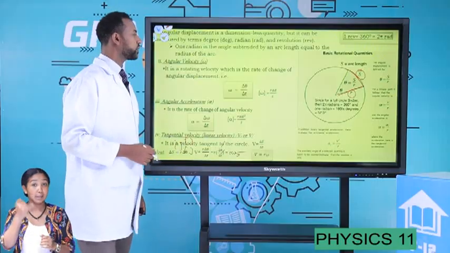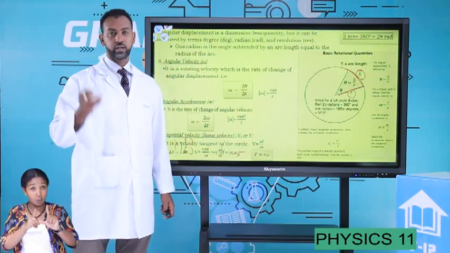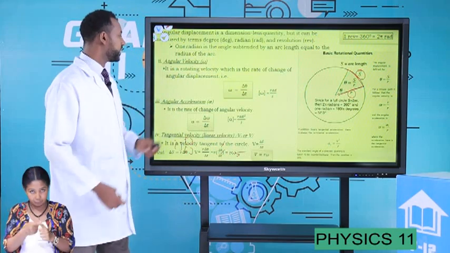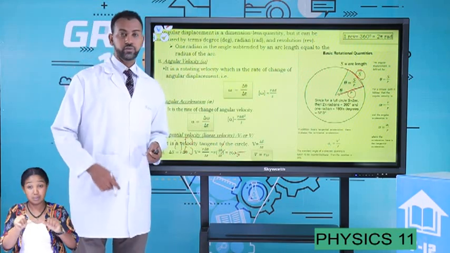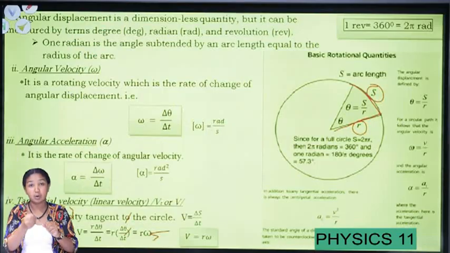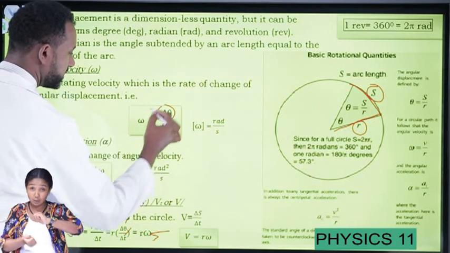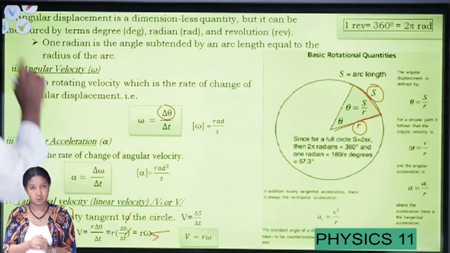And the other point is angular velocity. We have defined angular displacement. Mathematically, it is arc length or linear displacement over radius r. But now let's see about angular velocity. Well, angular velocity is the measure of speed or velocity of a given object, the rate of change of angular displacement. Therefore, angular displacement per unit time t gives us angular velocity.